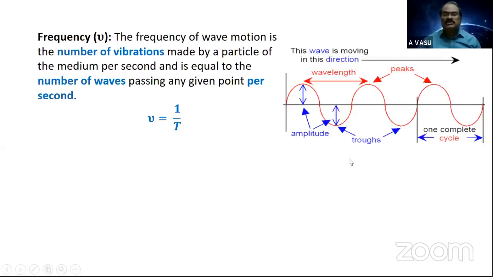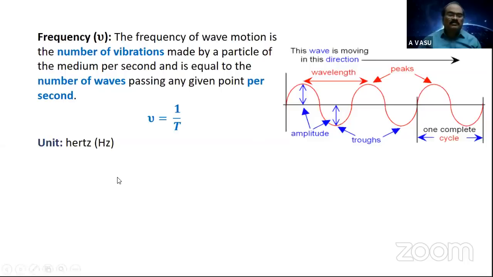Now this picture can give the amplitude. This is a wavelength. These peaks, of course I mentioned them as peaks, but actually they are crests. And one complete cycle means one crest and one trough. This is a wave moving along the positive x direction.